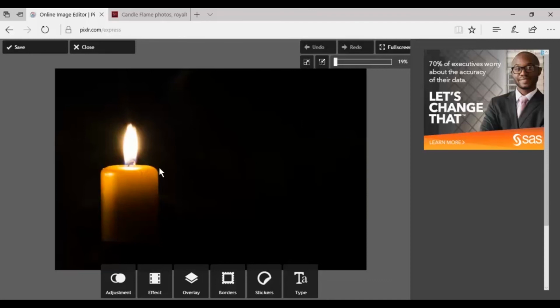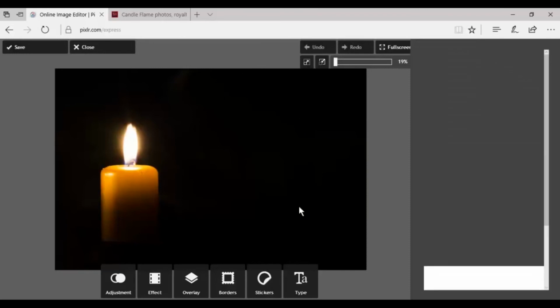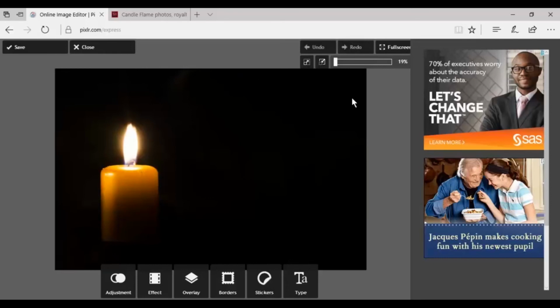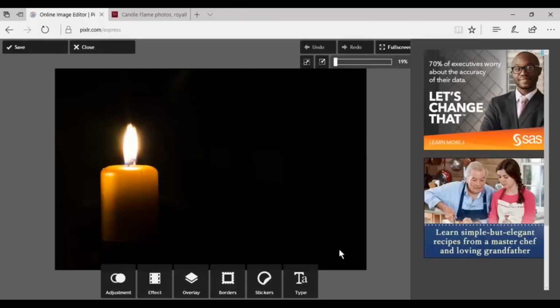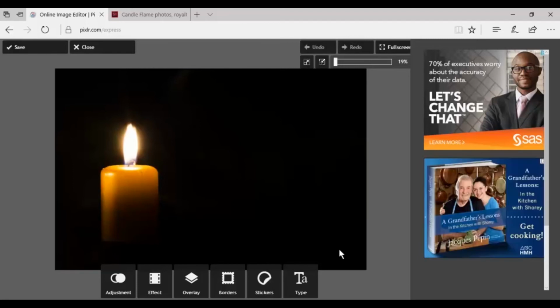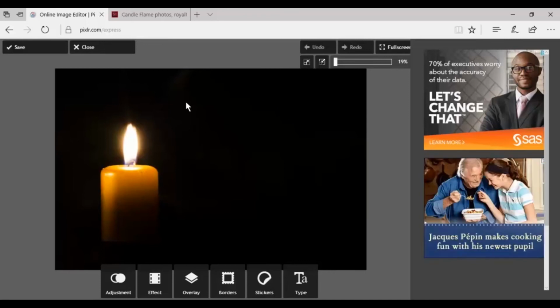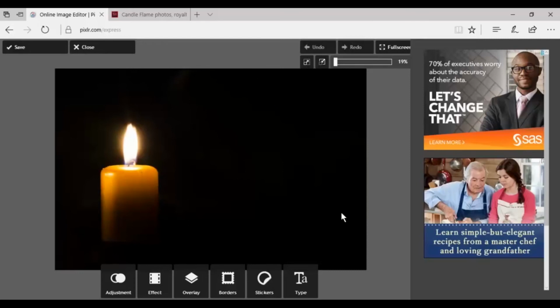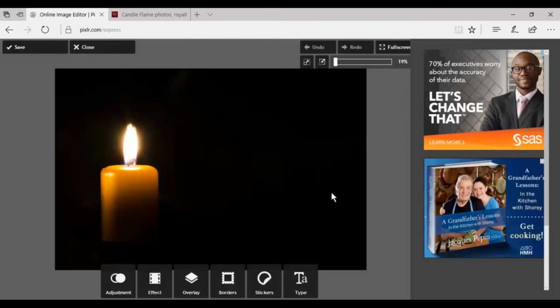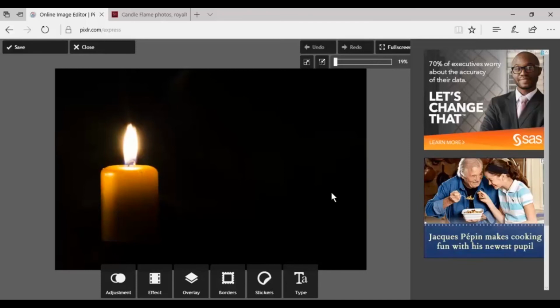Now here we have the candle here, and I'm going to use this section here for my text. Now, you want to choose a picture that has a certain amount of negative space. If this candle took up the whole image, it would look really crummy writing over the candle. But I've got all this empty space here. Walls, meadows, sky, ocean, those sort of things all provide you with plenty of negative space.